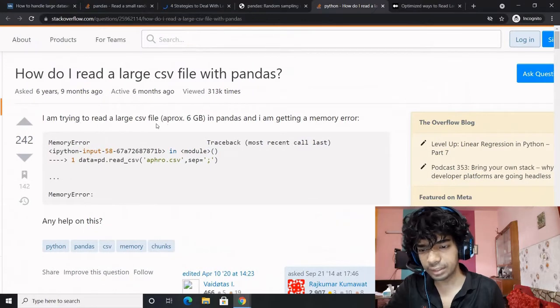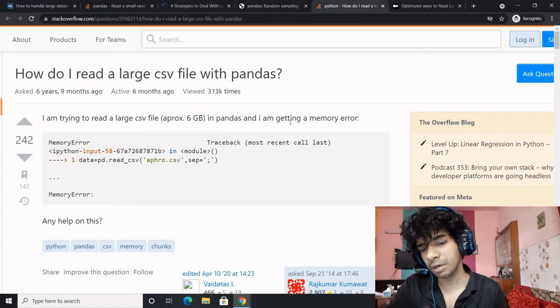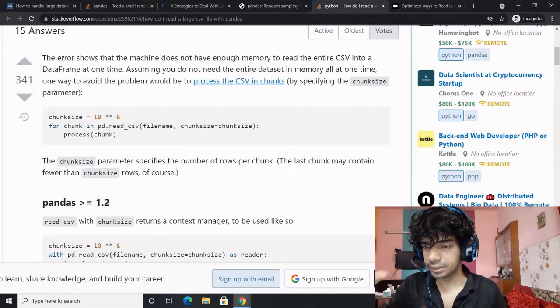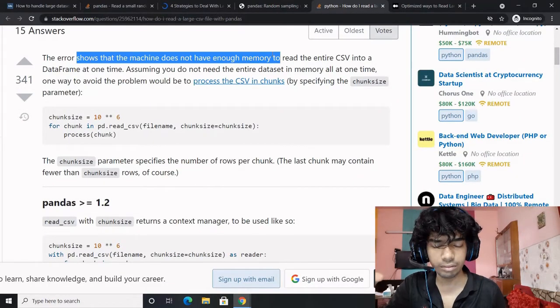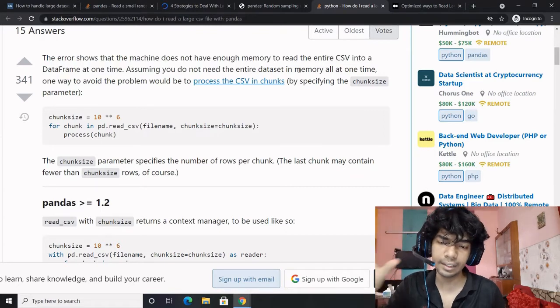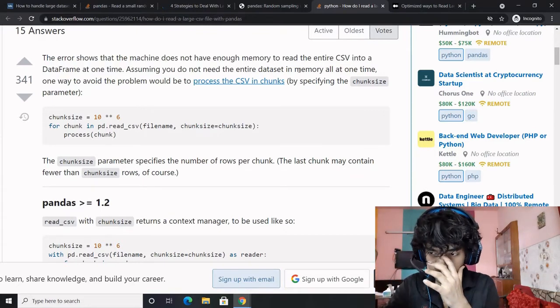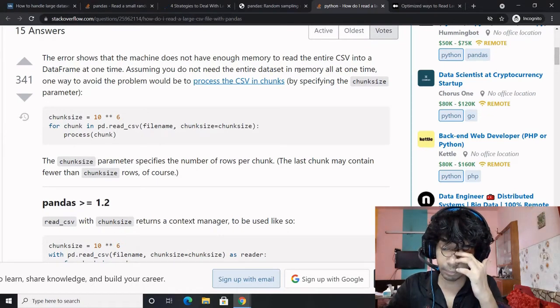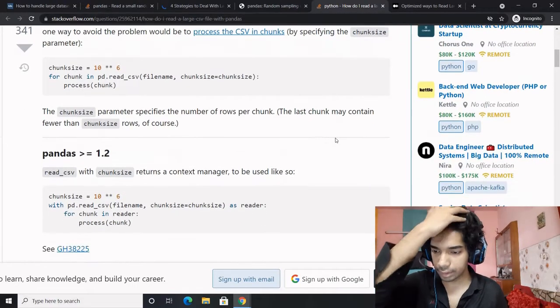I'm trying to read a large CSV file, approximately 6 gigs, in pandas. I'm getting a memory error. What should I do? The error shows that the machine does not have enough memory to read the entire CSV into the data frame at one time. Assuming that you don't need the entire data set in memory all at one time, one way to avoid the problem would be to process the CSV in chunks, and that is something we already did.